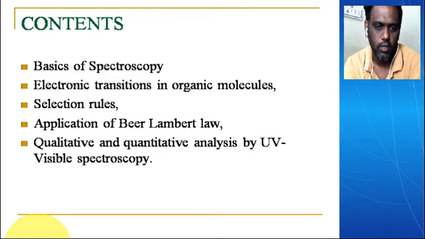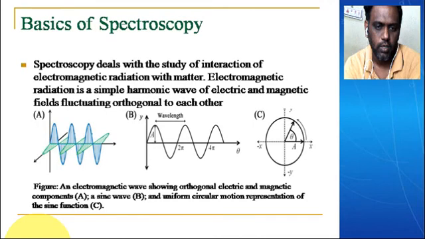Before we go in depth into UV spectroscopy, we have to know what spectroscopy is, what things happen, and how UV comes about. So, basics of spectroscopy: spectroscopy deals with the study of interactions of electromagnetic radiation with matter. Matter means the atoms as well as the molecules.